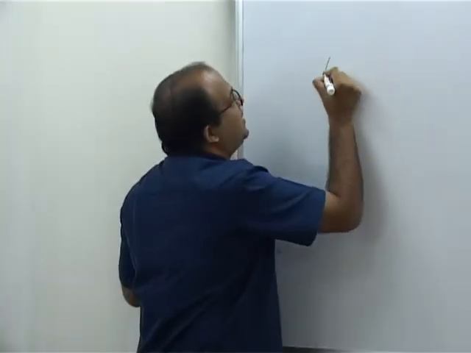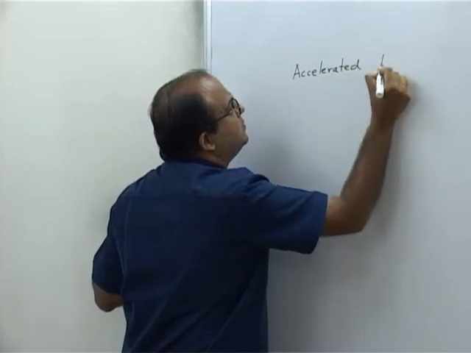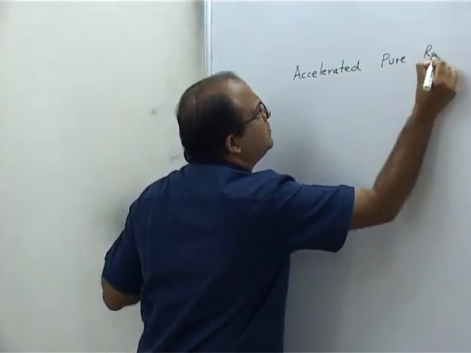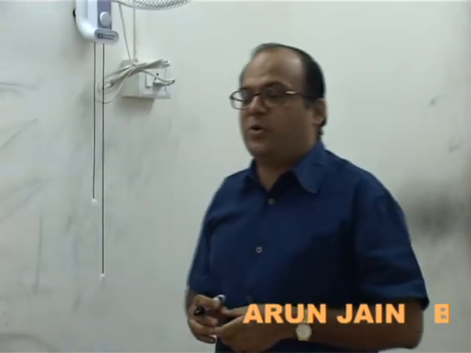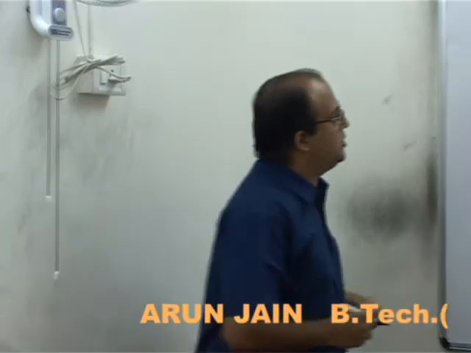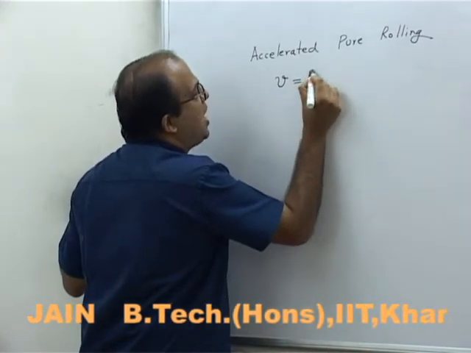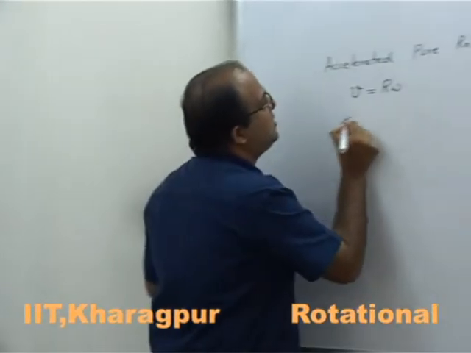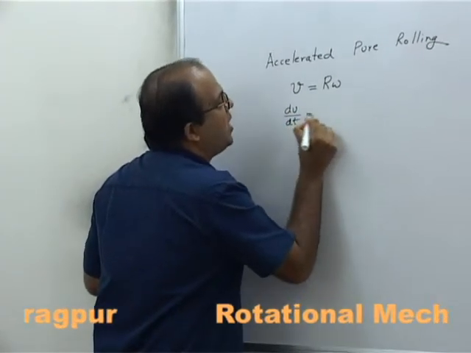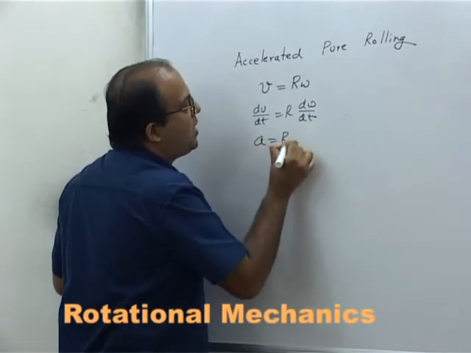Now we look at accelerated pure rolling. In uniform pure rolling, we know that V and omega are constant. The condition for pure rolling is V equal to R omega. If we differentiate this equation with respect to time, you will get dV/dt equal to R d omega/dt. So we get A equal to R alpha.